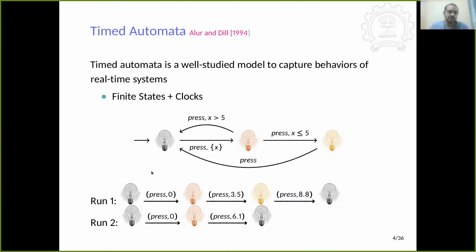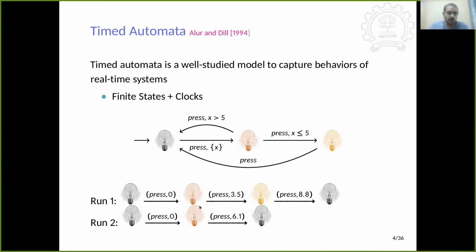Suppose the bulb has three states: one is the off state, one is the on state, and one is the bright state. When you press the button from the off state, it goes to the on state. Now, if you press the button from the on state within 5 units of time from the last press, then it goes to the bright state. But if you press the button after 5 units of time from the on state, then it goes off.